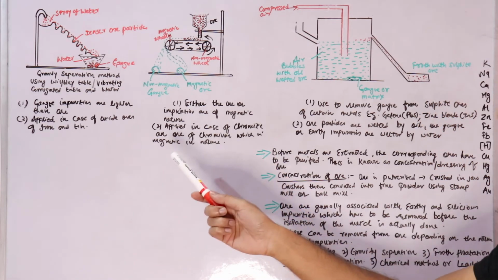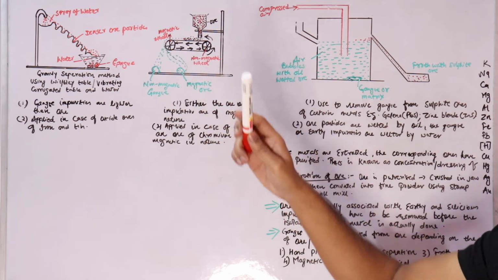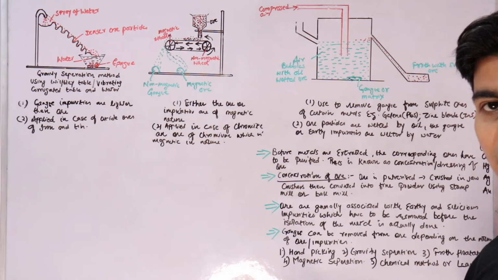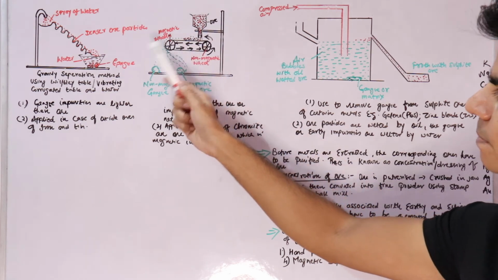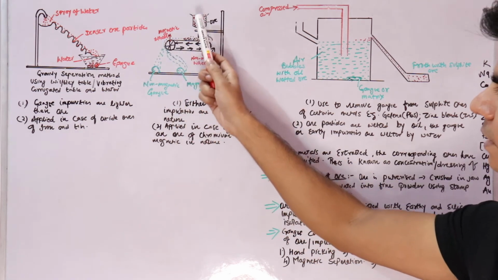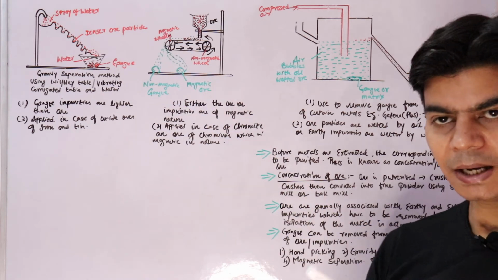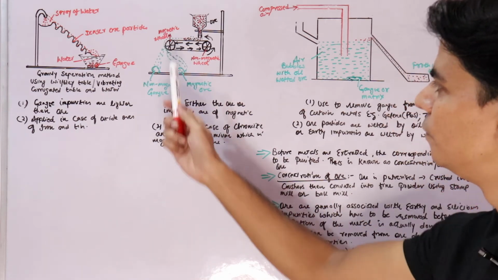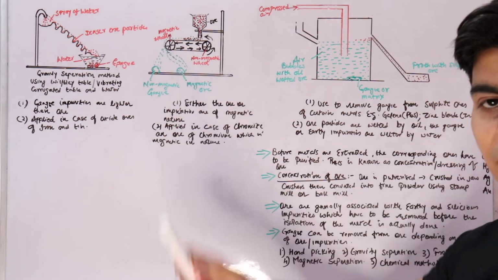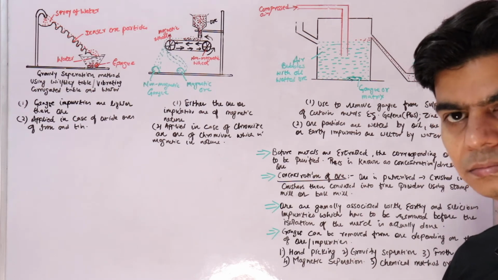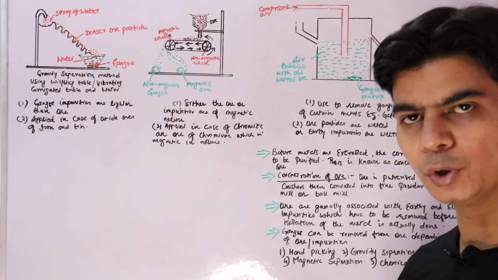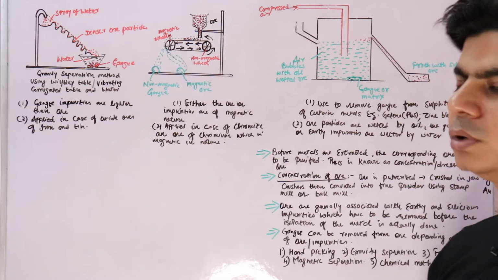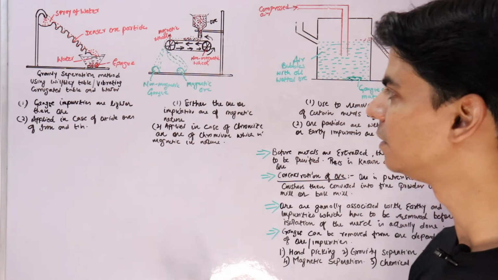So if either of the ore or impurity is magnetic in nature, then when it travels along this belt, the magnetic impurity or the ore will get attracted to this wheel, and the non-magnetic particles will not get attracted to the magnetic wheel.